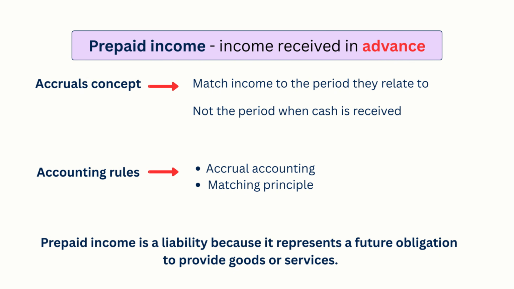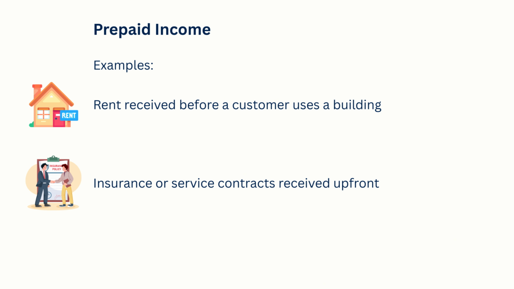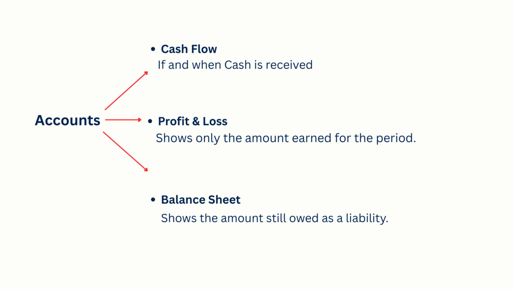A business might receive cash in advance, or it might issue an invoice in advance, but neither of those actions automatically mean the income has been earned. What matters is when the service or access is actually provided. This ensures profits are not overstated or understated in any accounting period. Typical examples of prepaid income include rent received before a customer uses a building or insurance or service contracts paid up front.